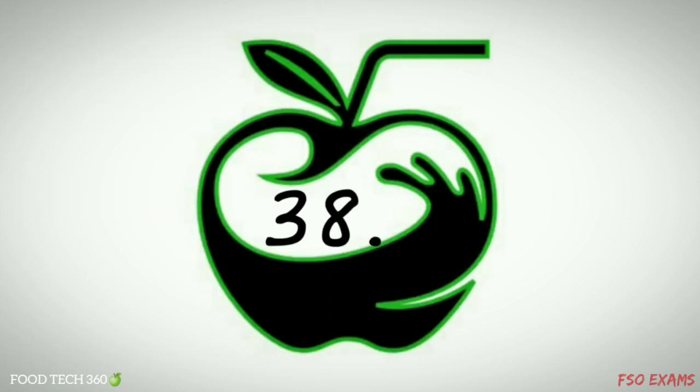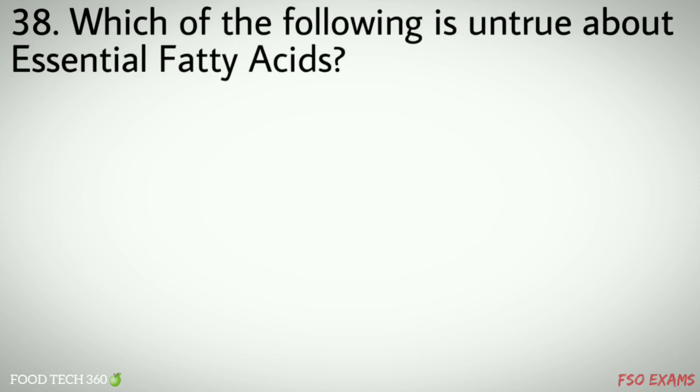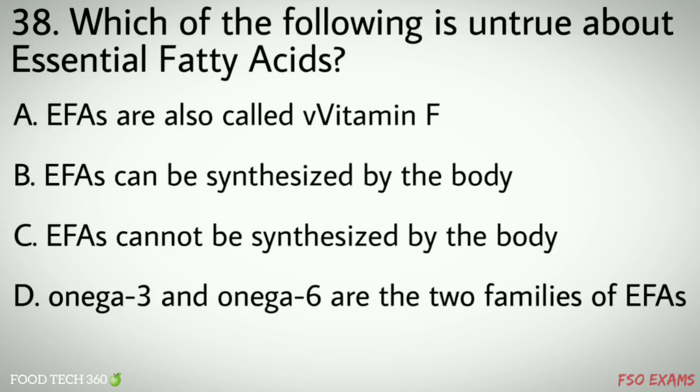Sucrose. Question number 38. Which of the following is untrue about essential fatty acids? Options: A. Essential fatty acids are also called vitamin F, B. Essential fatty acids can be synthesized by the body, C. Essential fatty acids cannot be synthesized by the body, D. Omega-3 and omega-6 are the two families of essential fatty acids. Correct answer B.